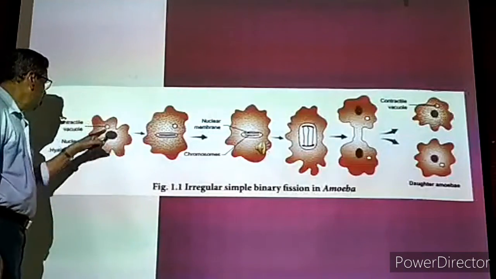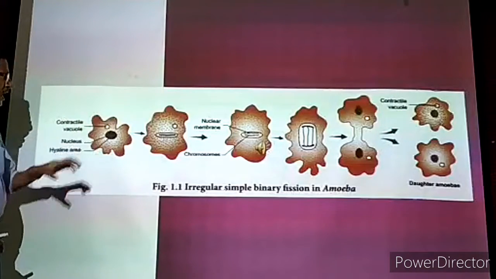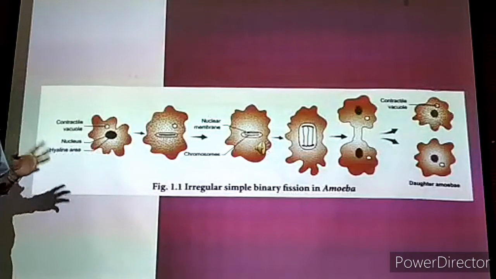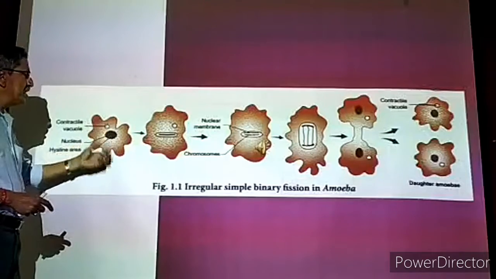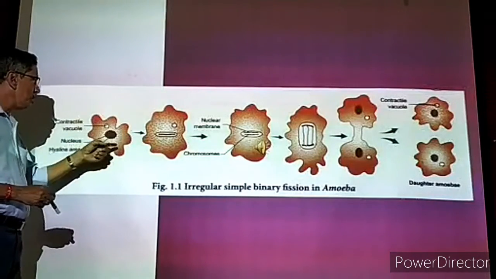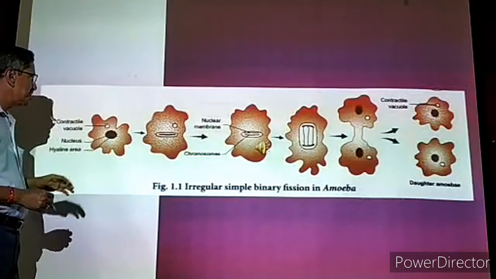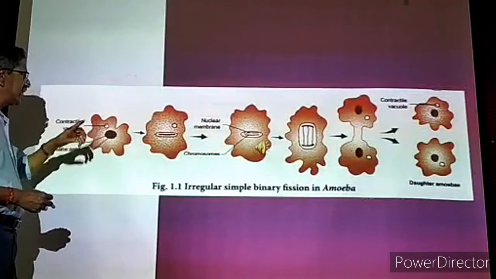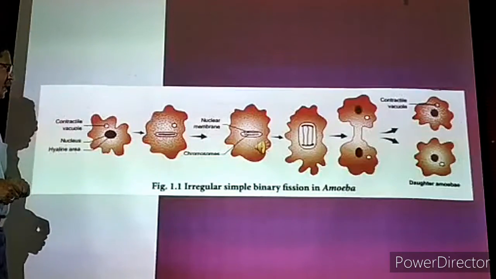For example, we are taking this amoeba. Amoeba is not having any regular shape. It can change the shape then and there. In the lower classes, you might have studied. It is having an irregular body, keeps on changing the shape. It is having a nucleus, contractile vacuole, like that. All the things you might have studied.